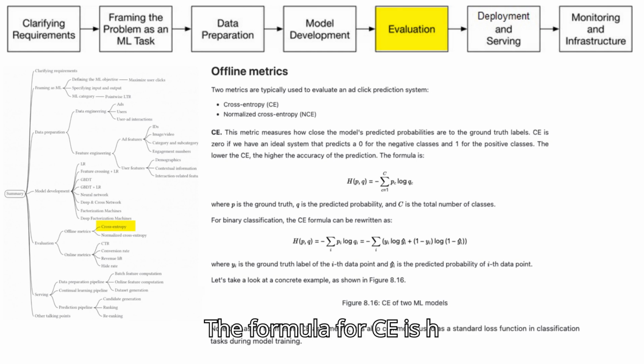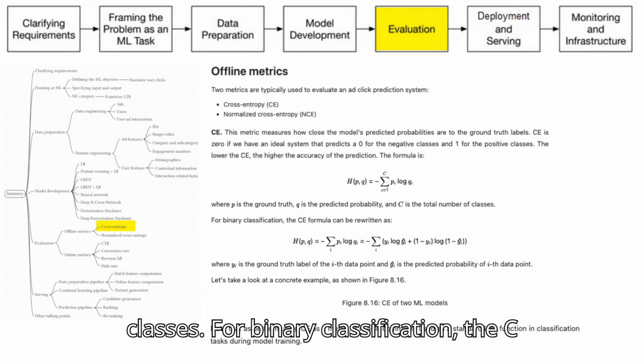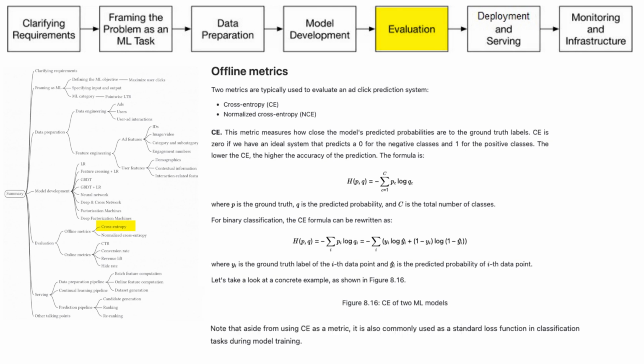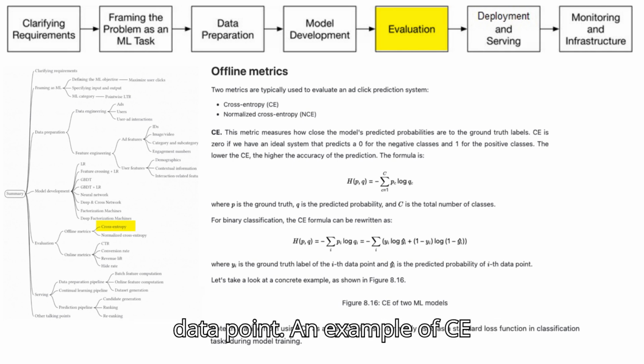The formula for CE is H(p, q) = -Σ p_c * log q_c, where p is the ground truth, q is the predicted probability, and c is the total number of classes. For binary classification, the CE formula can be rewritten as H(p, q) = -Σ y_i * log(p_i) + (1 - y_i) * log(1 - p_i), where y_i is the ground truth label of the ith data point, and p_i is the predicted probability of the ith data point.